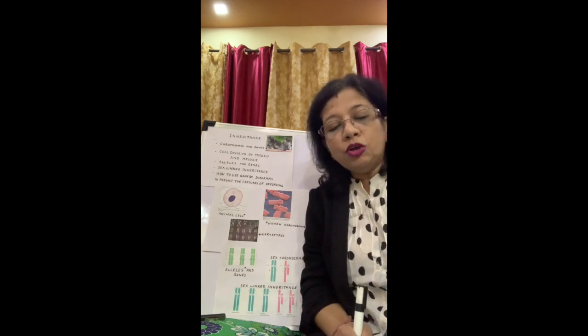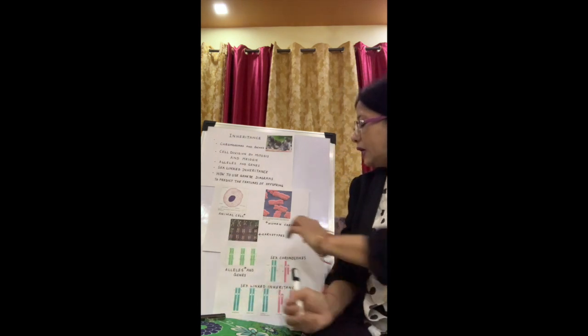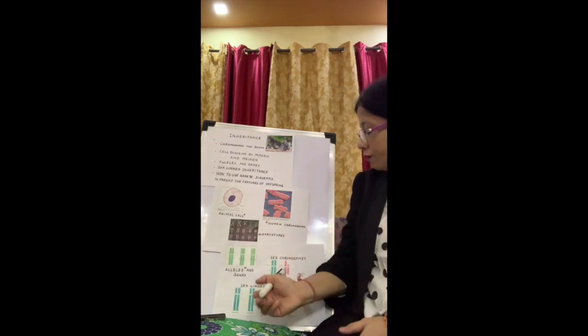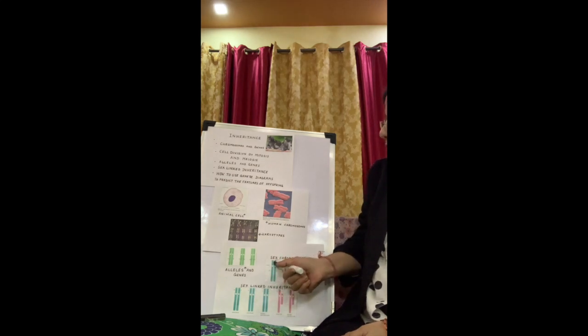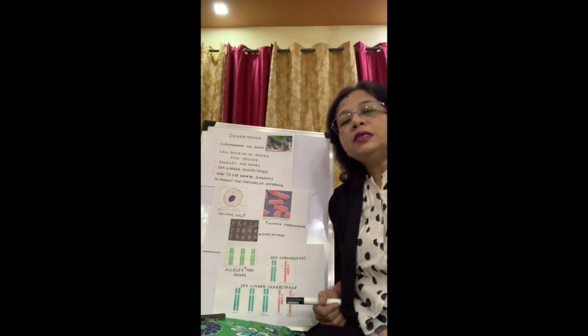Now in the karyotype, the last pair consists of the sex chromosomes. The sex chromosomes are responsible for determining a person's sex.